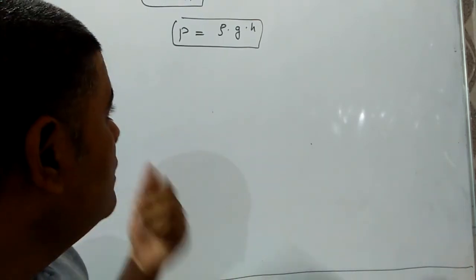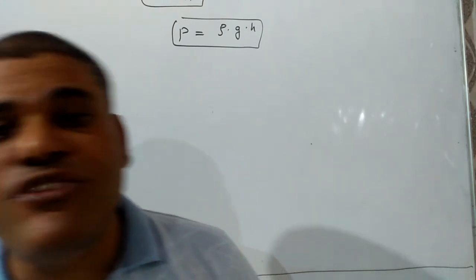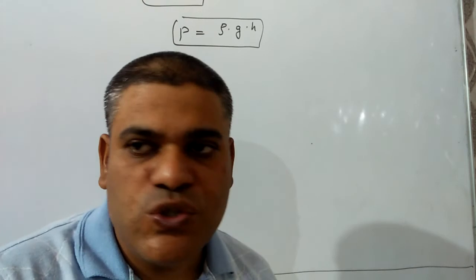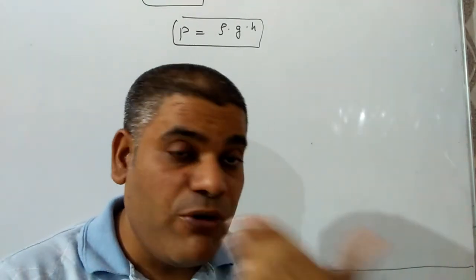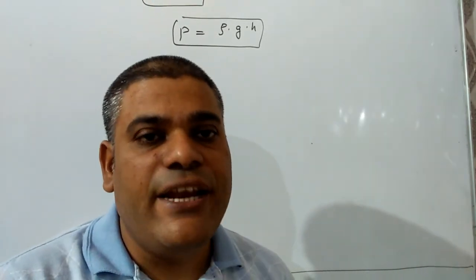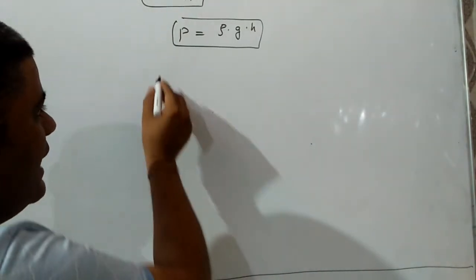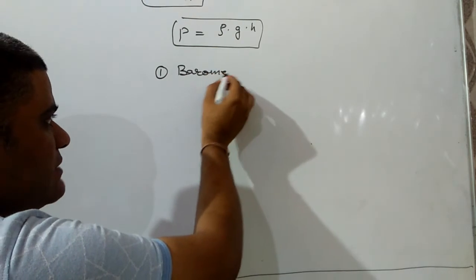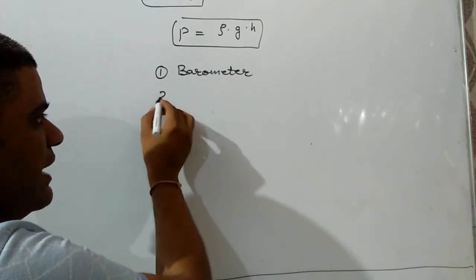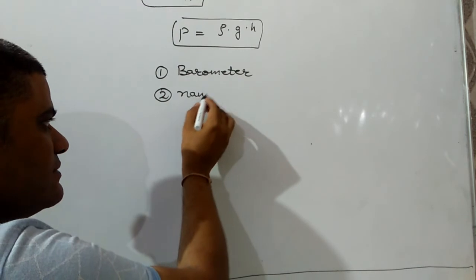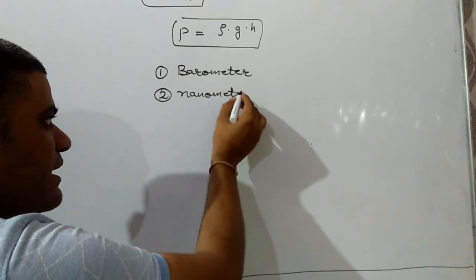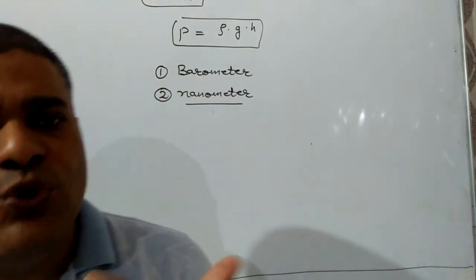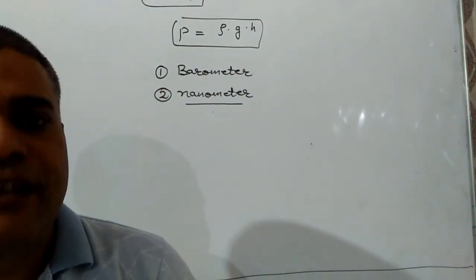Now we have to discuss the devices by which we can measure the pressure. There are two devices generally used to measure the pressure: barometer and manometer.